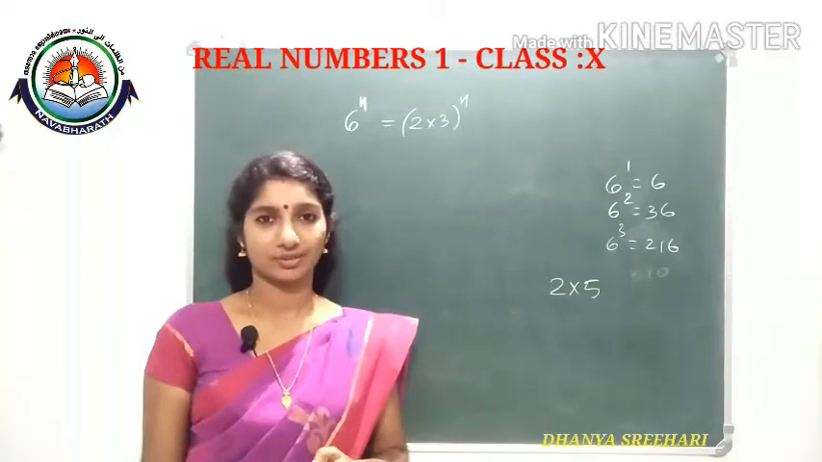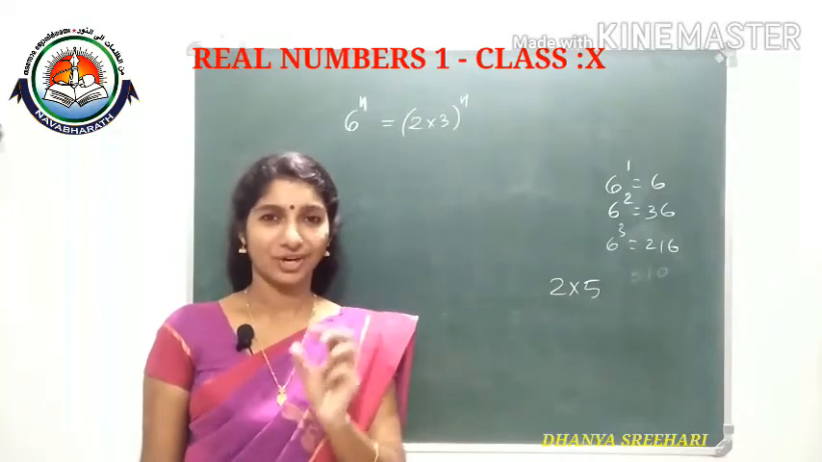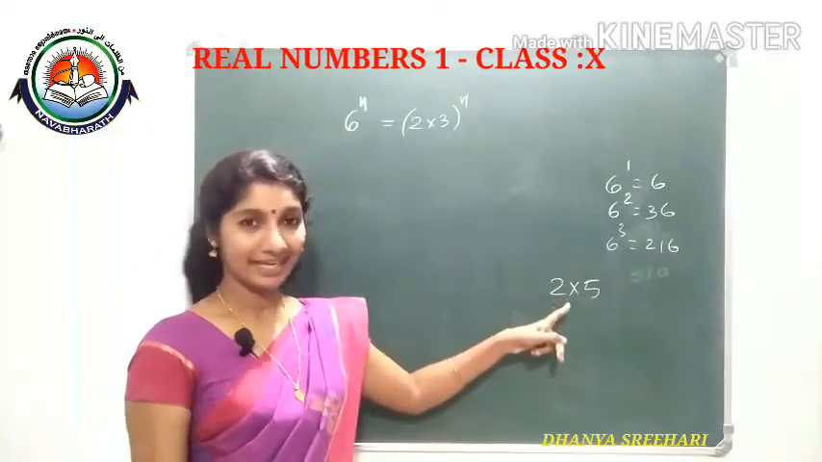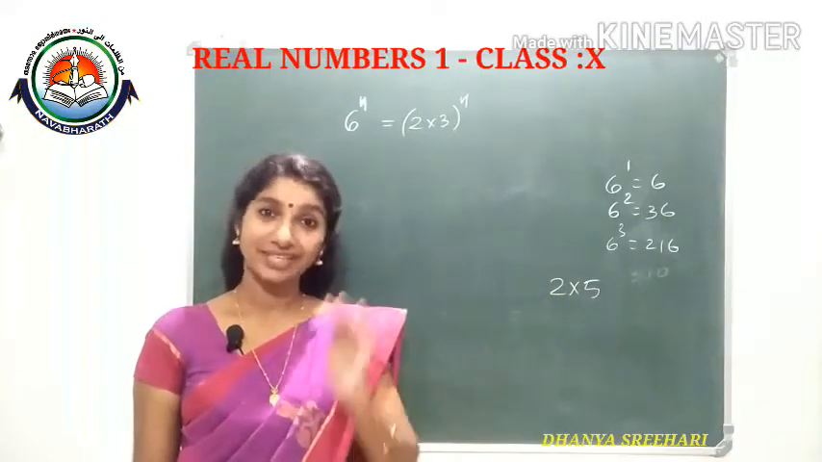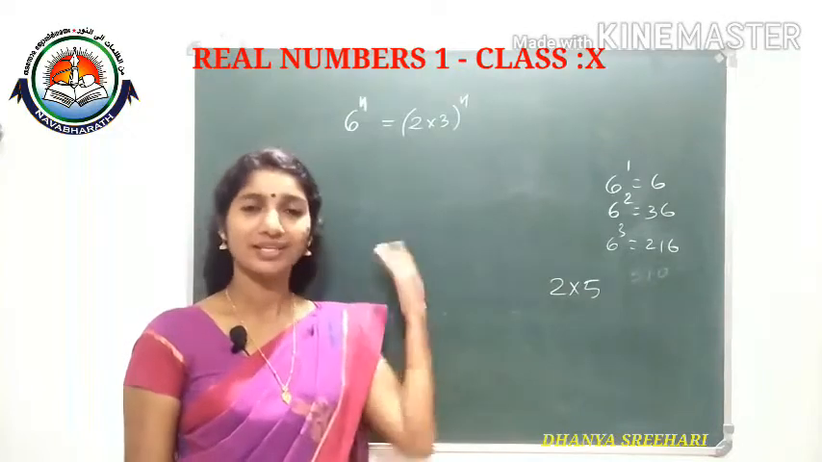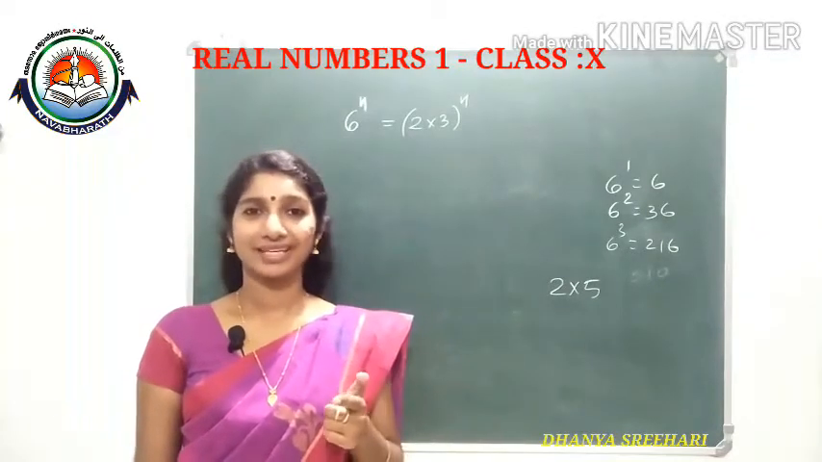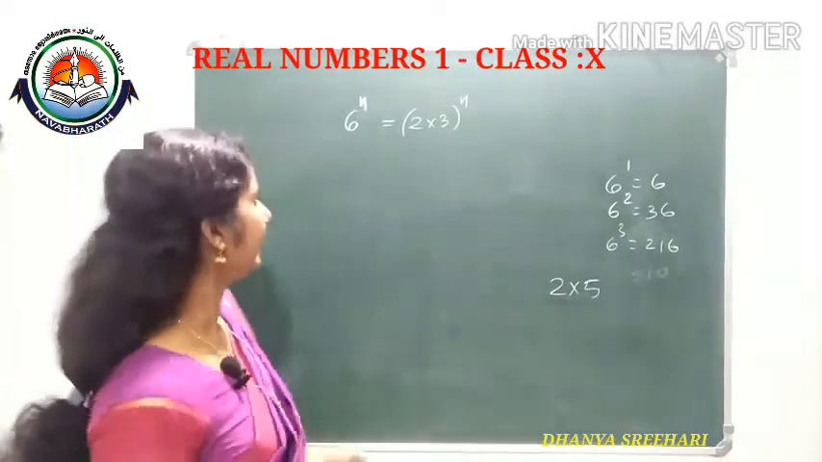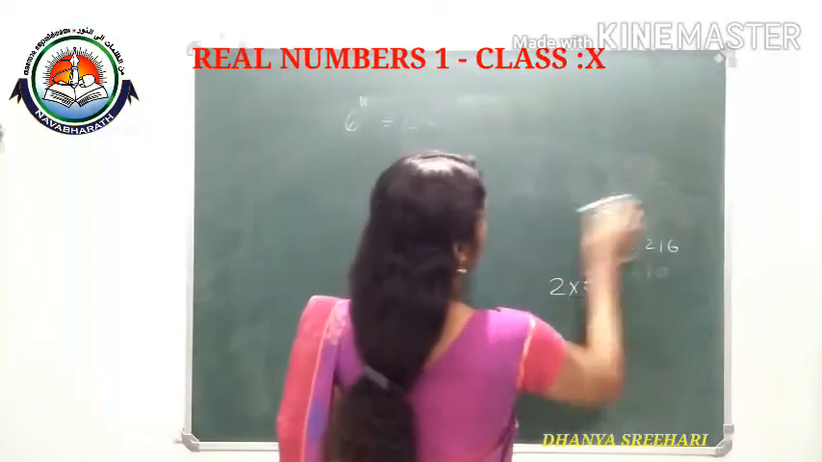I think you understood. Okay, shortly: to get 0 in the ones place, we need to get 2 and 5 in the prime factorization. Here it is not so. That's why it will not end with 0. Clear? Okay. Then we need to do another type of question.